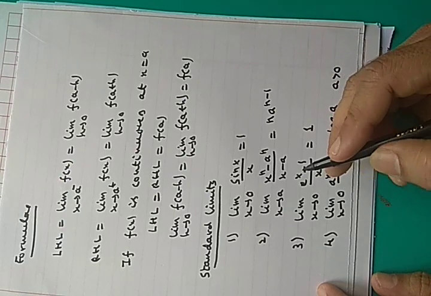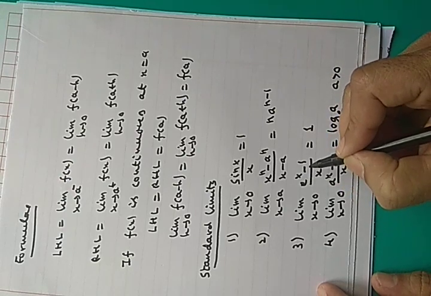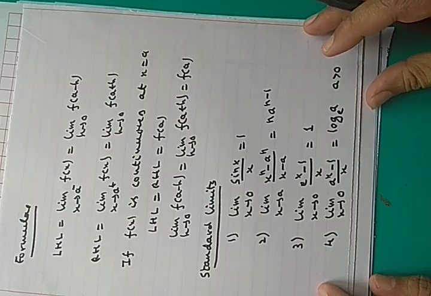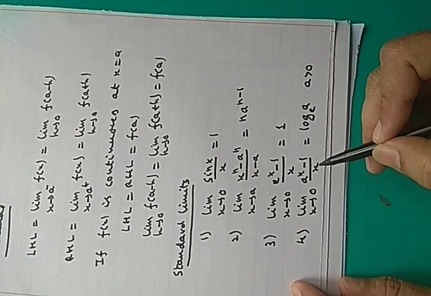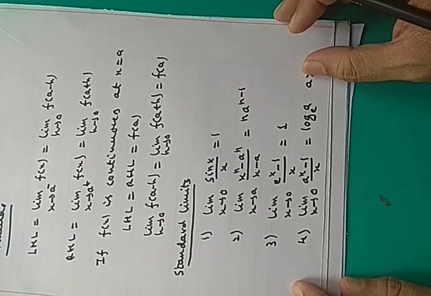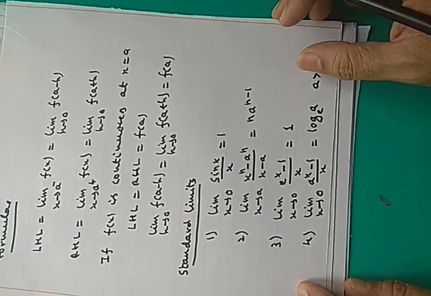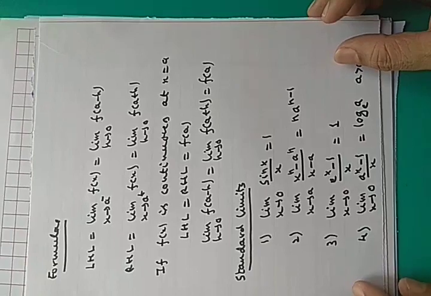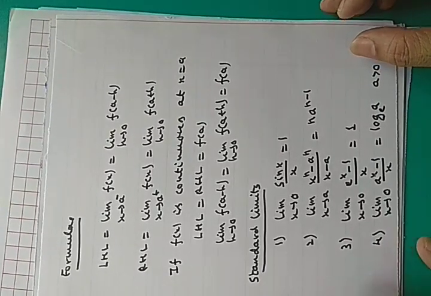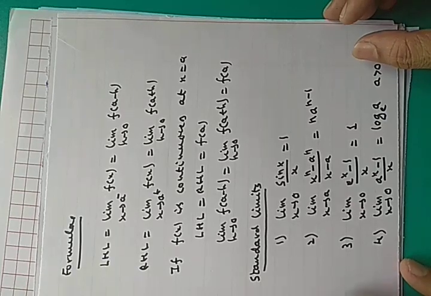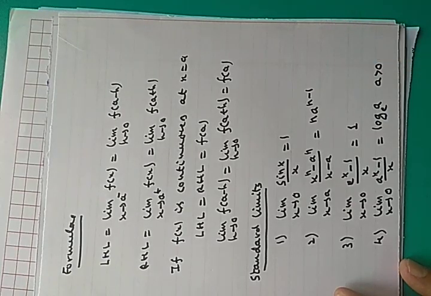Limit x tends to 0 of (e raised to x minus 1) upon x equals 1. Limit x tends to 0 of (a raised to x minus 1) upon x equals log a base e, where a is greater than 0. So you should know these formulae, you should note them down. Afterwards we will solve a few problems.